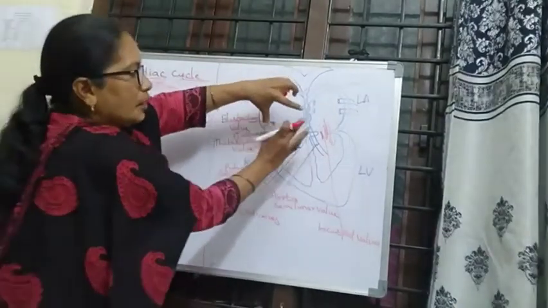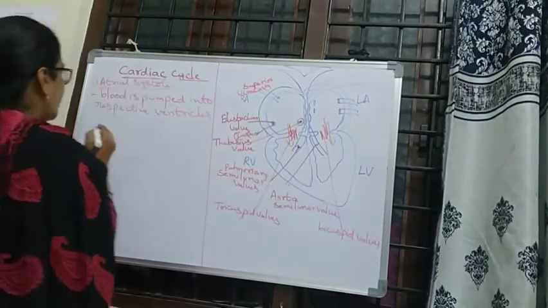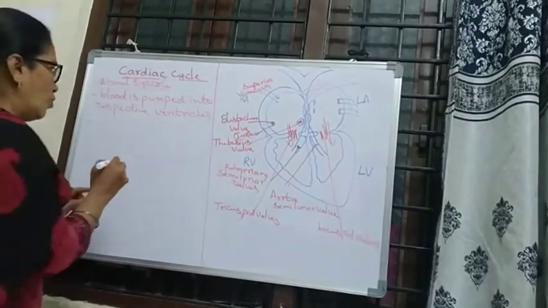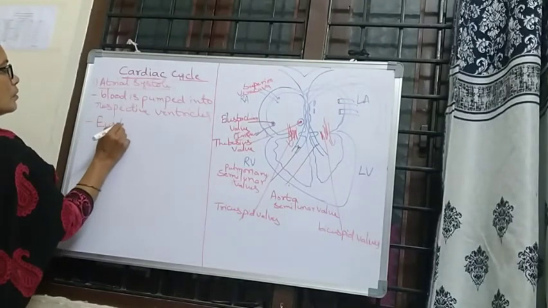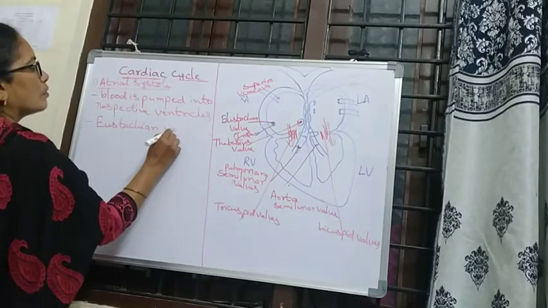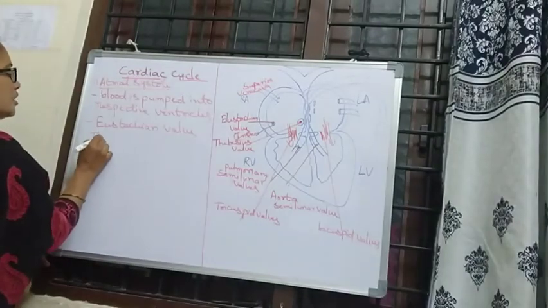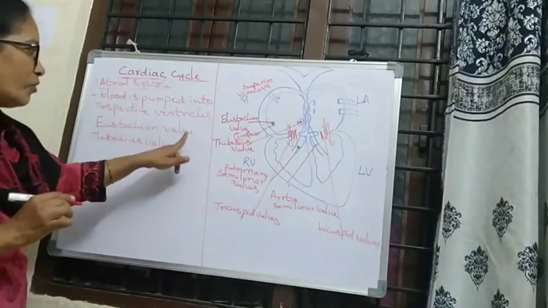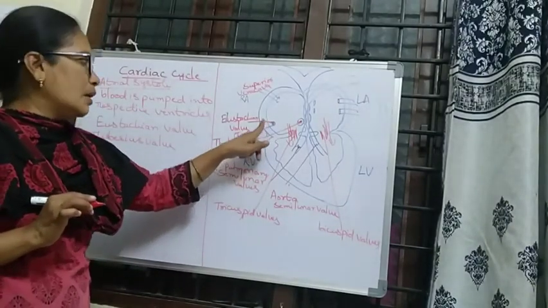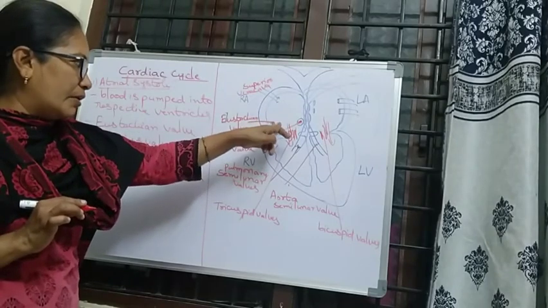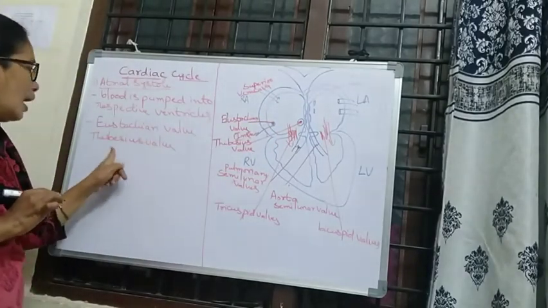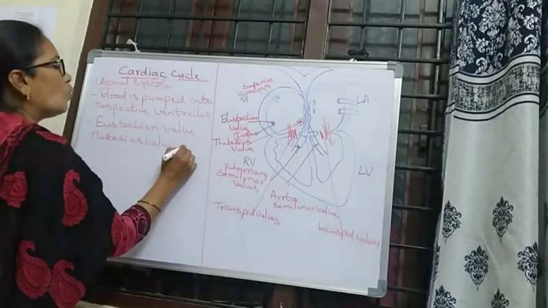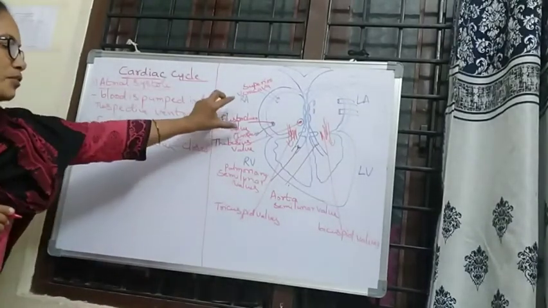The eustachian valve, present at the inferior vena cava opening into the right auricle, and the thebesian valve, present in the coronary sinus, are closed.